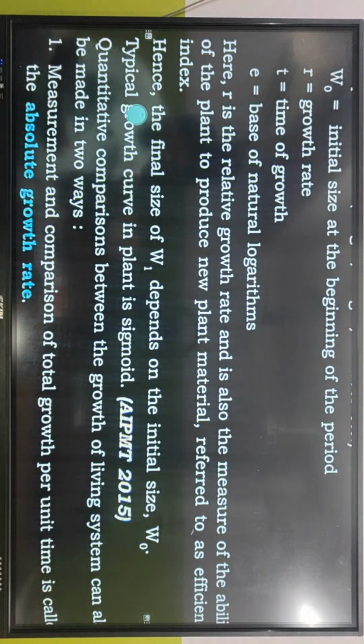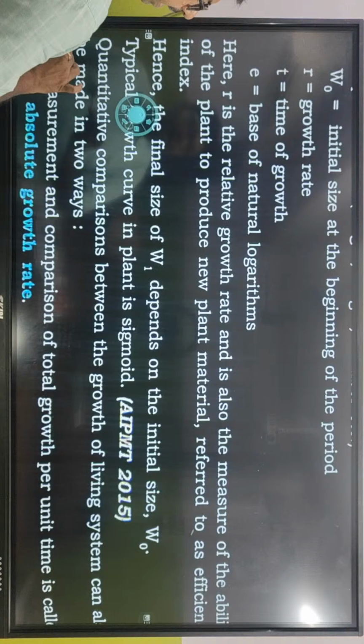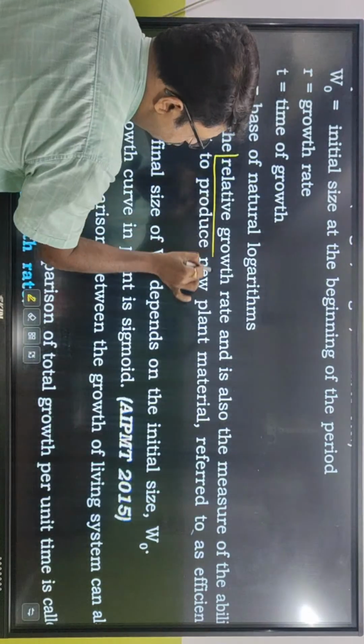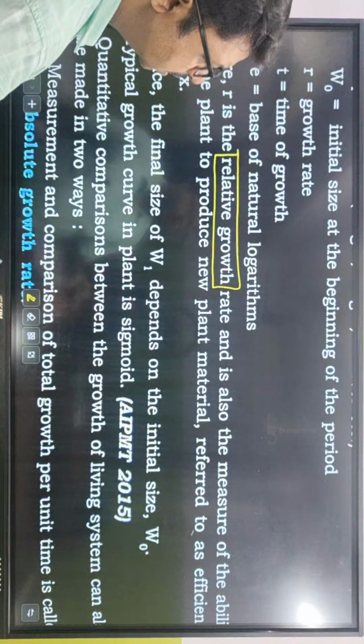Keep that in mind. Two terms you have to keep in mind. One is relative growth rate, and the other is absolute growth rate. Relative growth or absolute growth. There are two terms we are going to talk about afterwards.